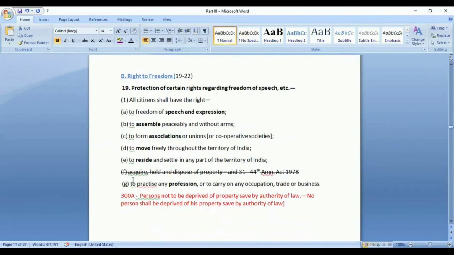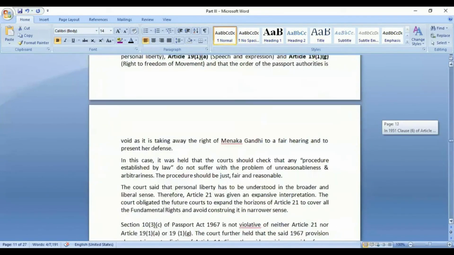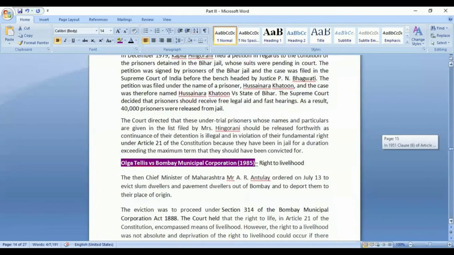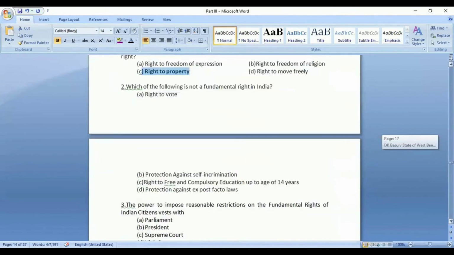Originally, it was Article 19(1)(f), and now we have it as a constitutional right under 300A. It was the 44th Amendment Act of 1978 which removed it from fundamental rights and made it just a constitutional right. So it is the right to property. You can try to remember the article. It is 300A. Next one.